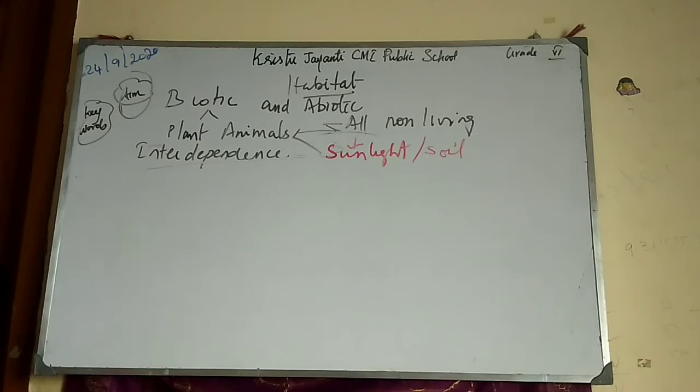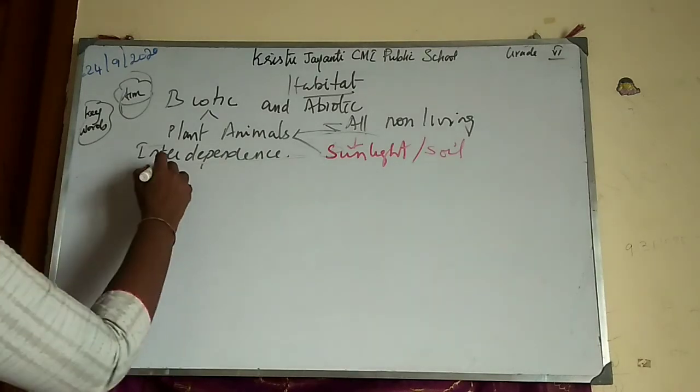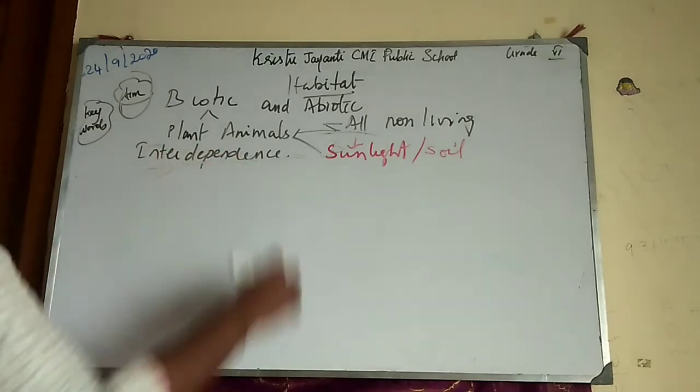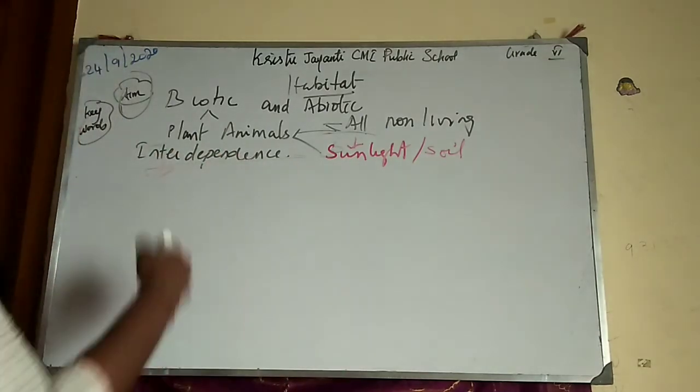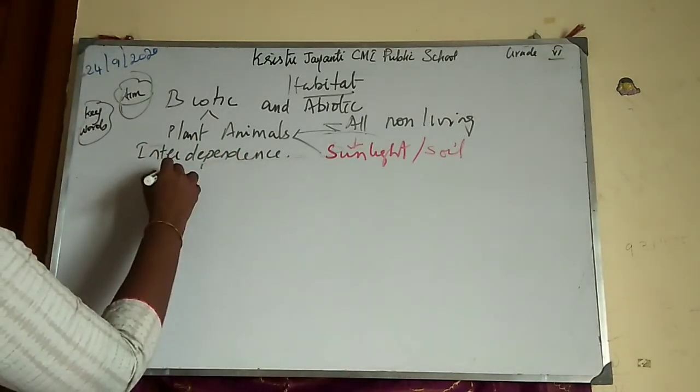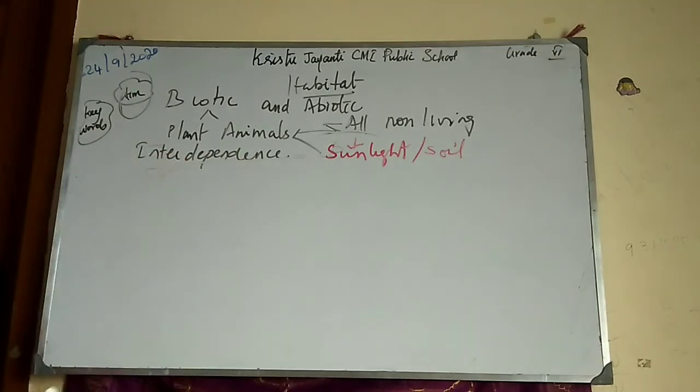So now the decomposers, see, this is biotic and abiotic. What is the role of decomposers? Decomposers, already in the previous class we have learned, are the microorganisms which split the dead organisms.